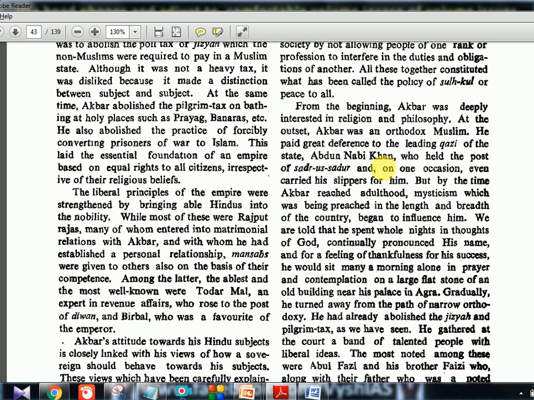So he had respect for these people, but later he was more into mysticism, because Sufism was coming in. So he was into mysticism, like closer contact with God and all those things. He changed from that Orthodox Muslim to a more liberal person. That is what they are explaining in this whole paragraph.